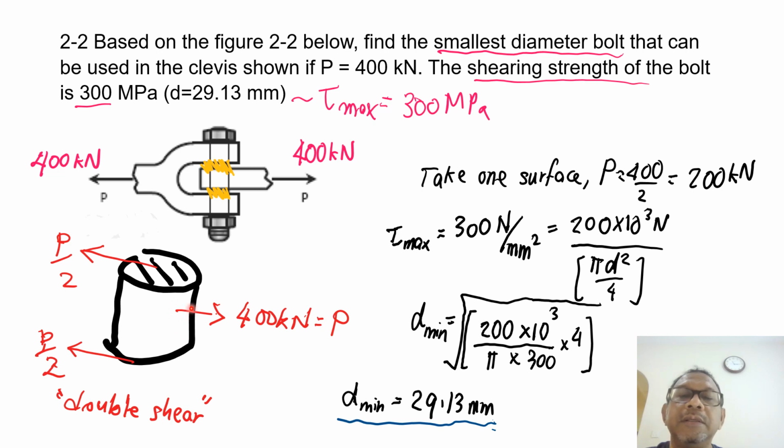Is there anything else that we can add here? So maybe I should put this here as P over 2. That would help you to better understand. Okay, so let's move on to the next one.